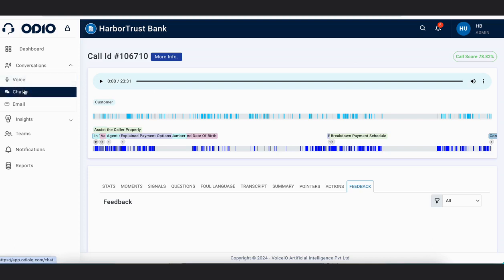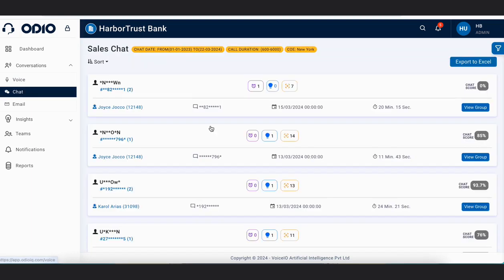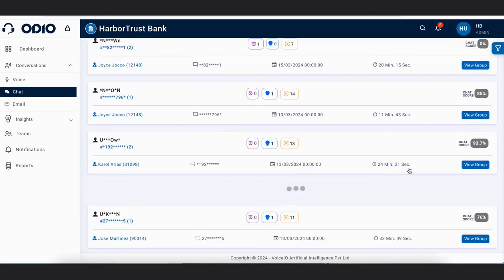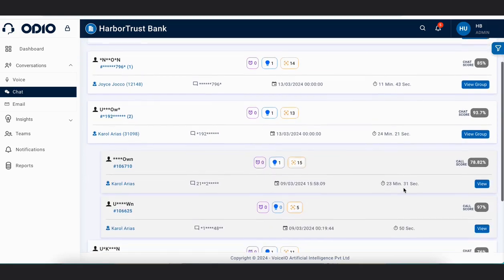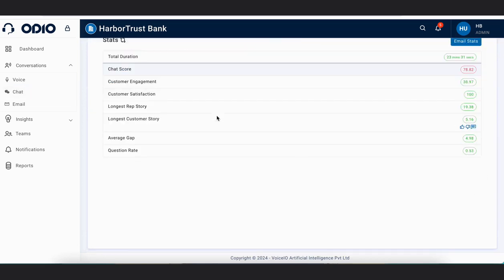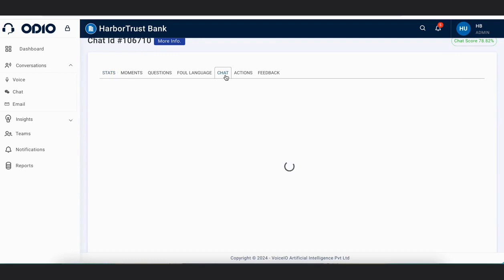Then moving on to the next section, which is chat. In chat as well, more or less the page looks very similar to what we have in the voice section. Here also the grouping is happening, and when you click on the group, there are different chats, and when you click on a particular chat, you can see the chat here.